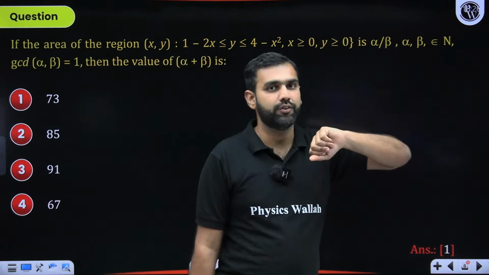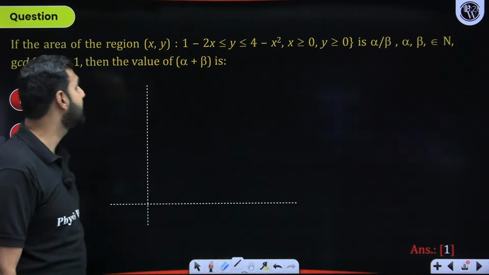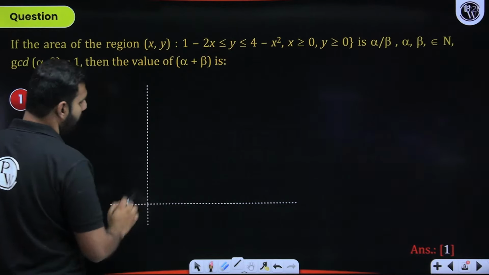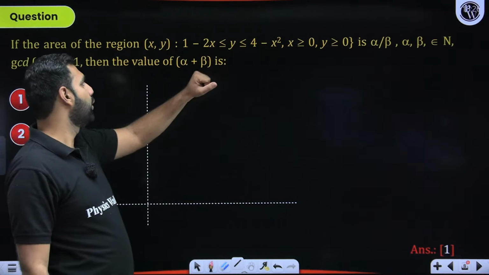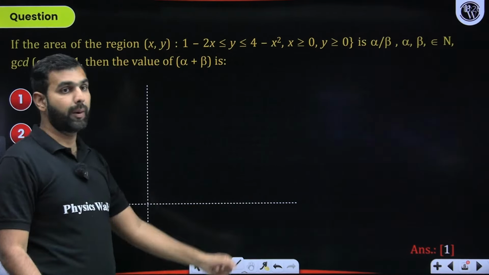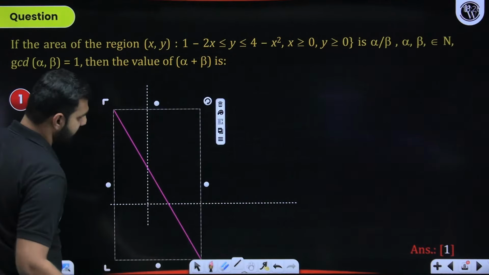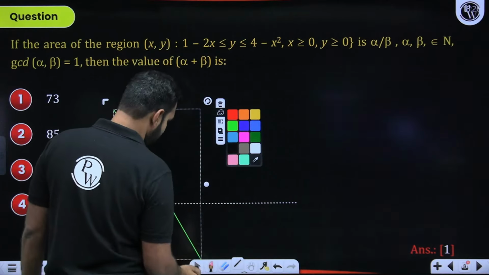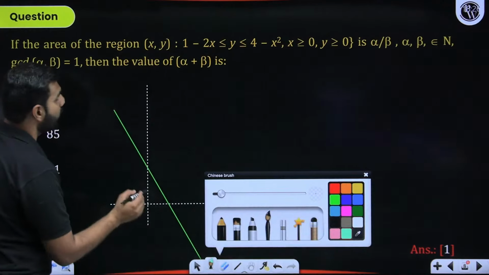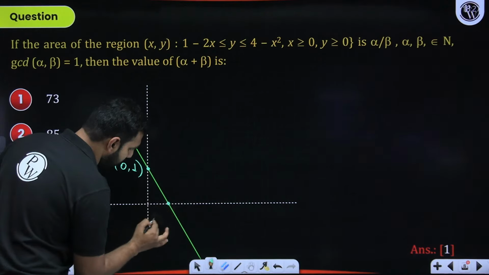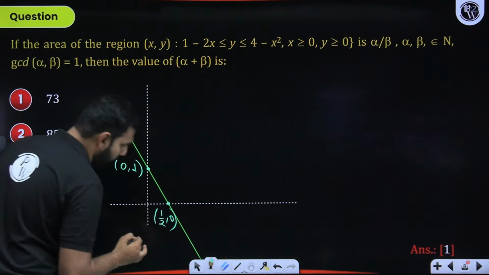Now, moving ahead with this, what do I see? First of all, there is a straight line 1 minus 2x. So when I wish to plot this line 1 minus 2x, how do I see it? When x is 0, y becomes 1. So there will be a point 0, comma 1. And when y is 0, x is 1 by 2. So 1 by 2, comma 0. So that line would be going somewhat like this. That's your straight line without any confusion. So this point over here will be 0, comma 1, and this point over here will be 1 by 2, comma 0. First of all, did you understand this statement?